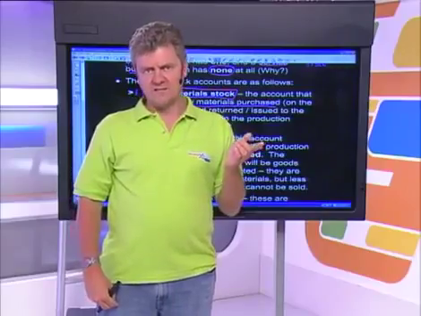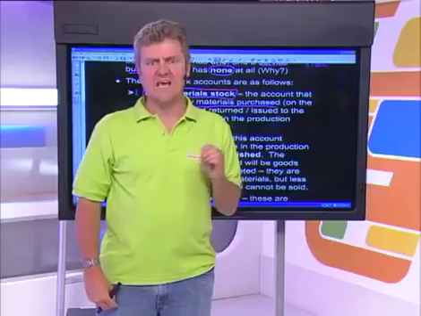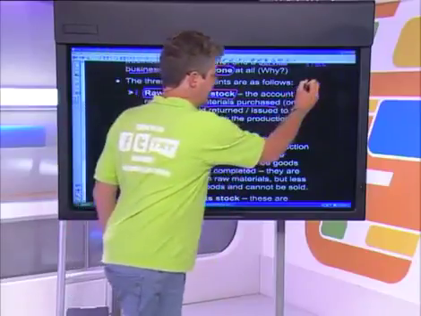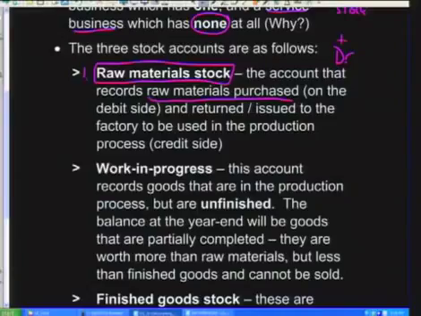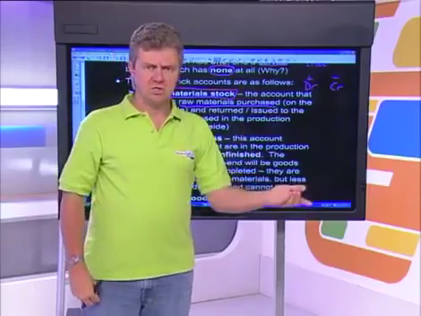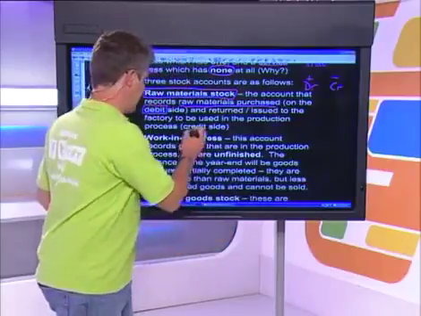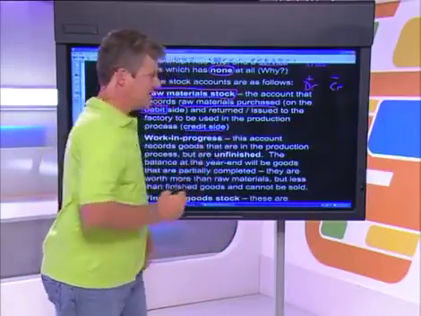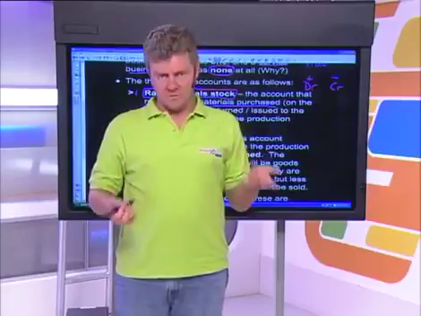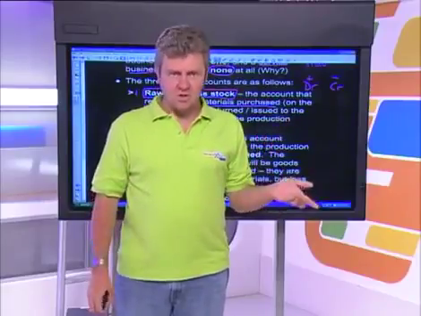You should know, Mindsetters, that stock accounts are always assets, which means that they go up on the debit side and they go down on the credit side. So when you purchase raw materials, you are going to make an entry on the debit side of your raw materials stock account, and when you return stock or when you issue raw materials for production, you are going to make an entry on the credit side.